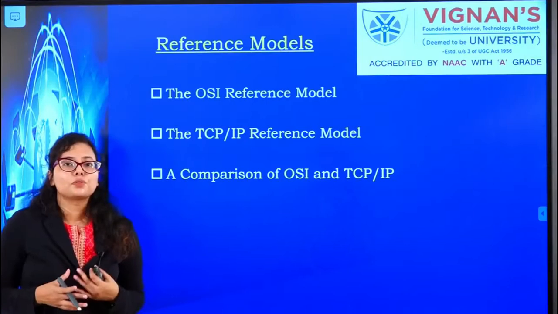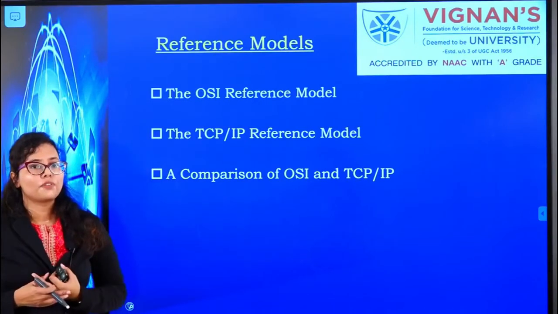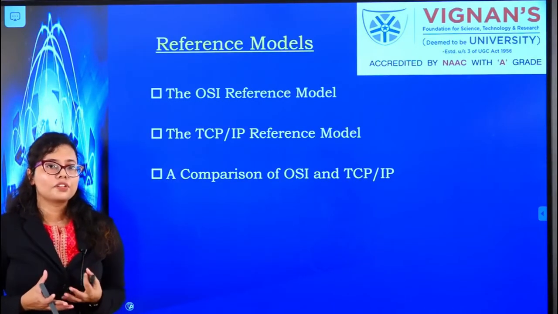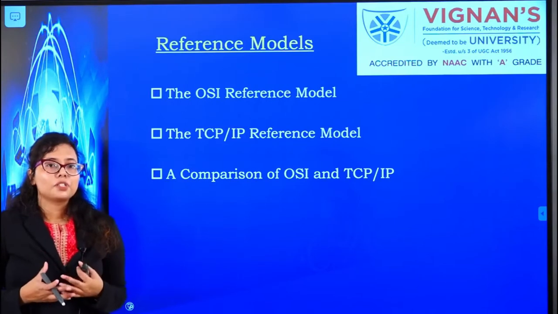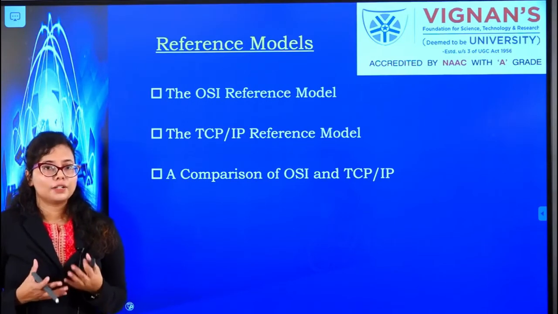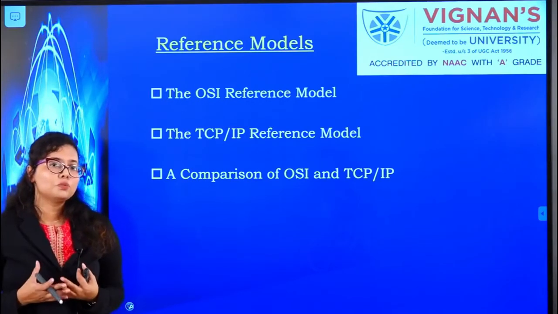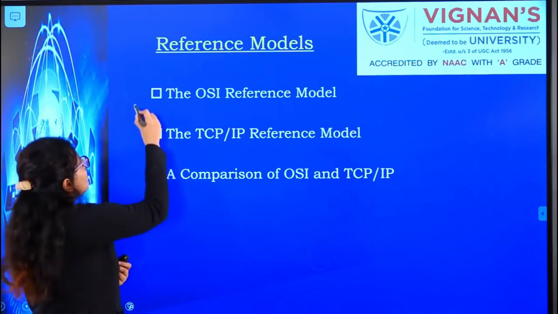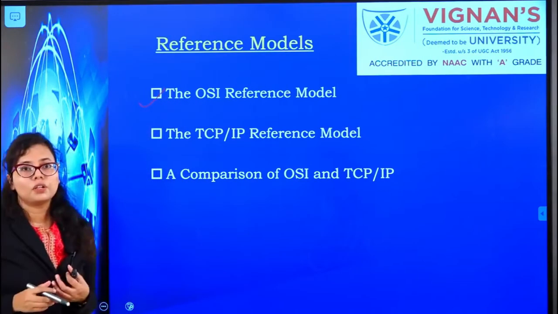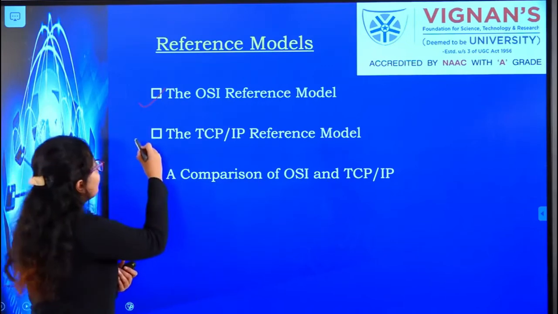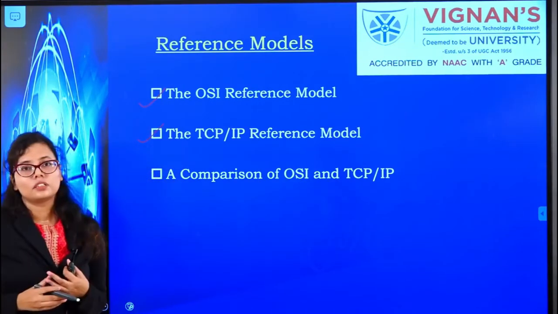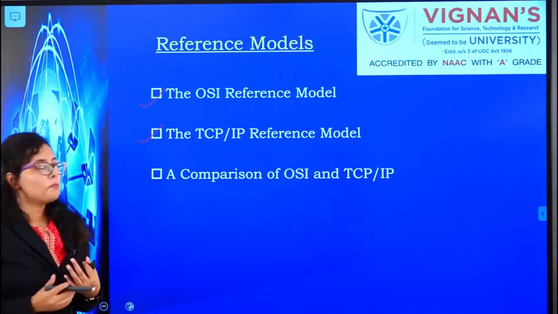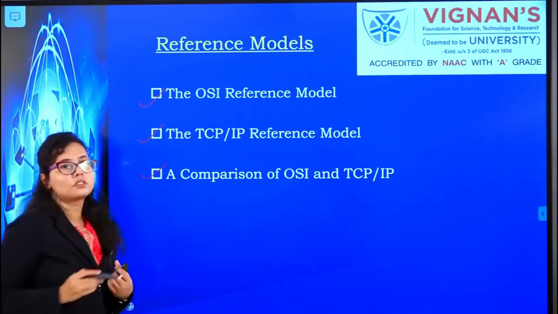Having understood these structuring issues of network software, we will look at the reference models that are very important while designing a network. There are two reference models that we will look at. First is the Open System Interconnect, the OSI reference model, and the second is the TCP/IP model. Then we will give a brief comparison between these two.